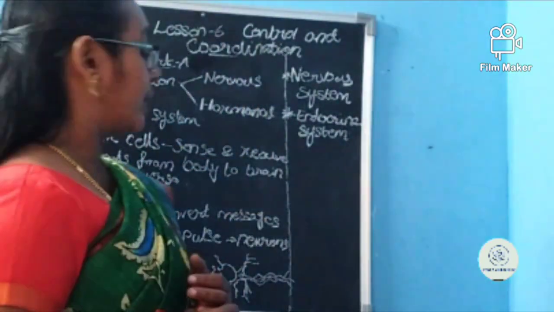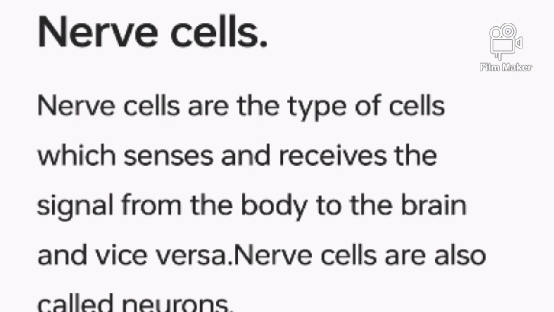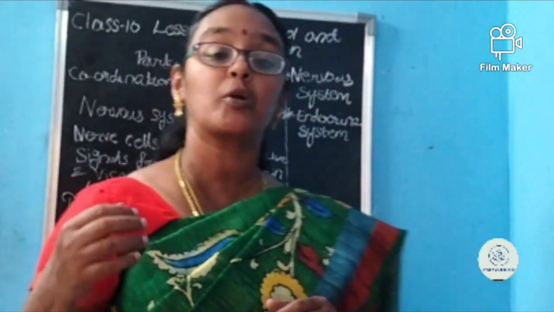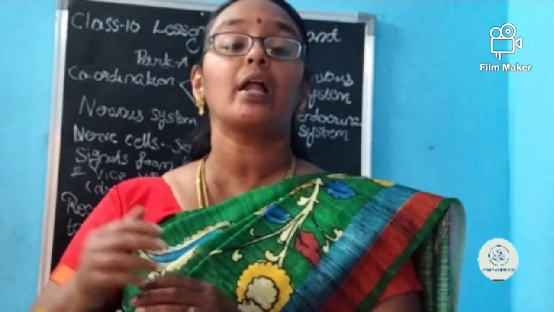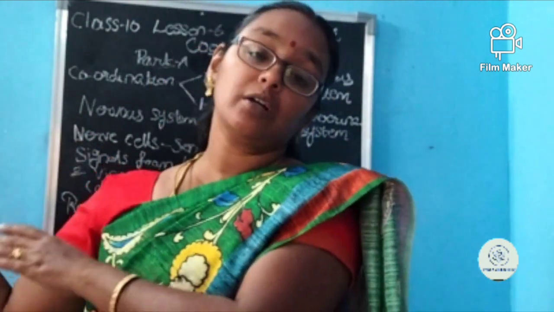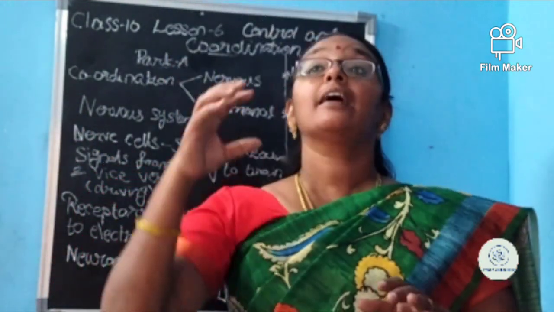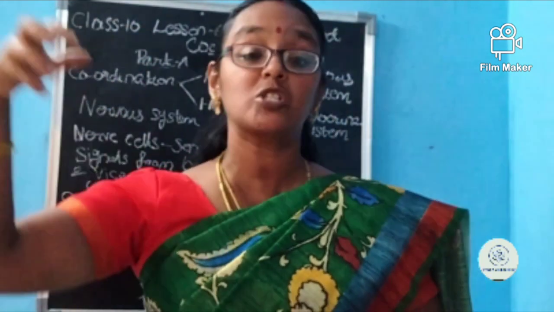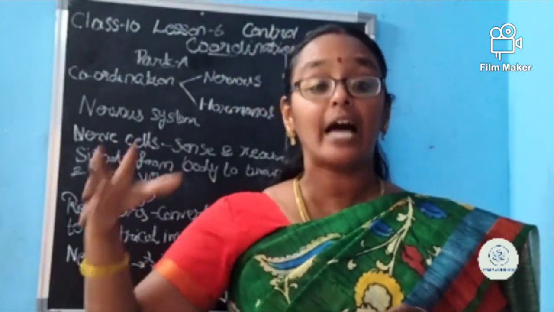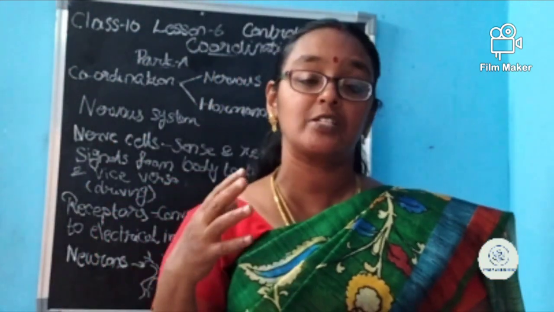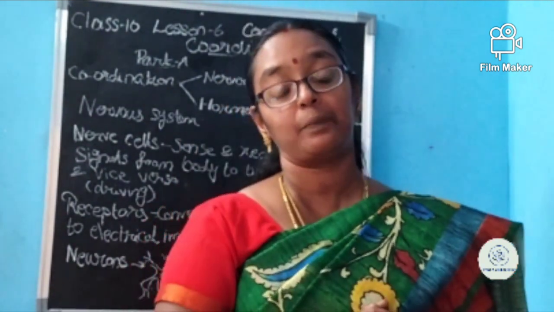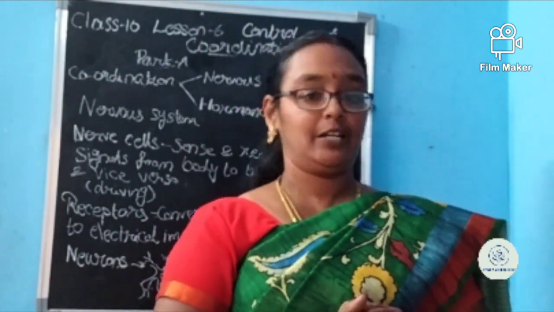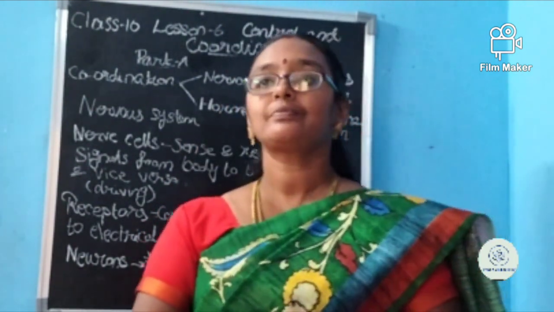Nerve cells are the one which helps to sense and receives signals or information. Okay, and they are transmitting this information to brain or either brain or to spinal cord. And the information what the brain or the spinal cord is giving, that also will be transmitted back to that particular part by the nerve cells. Did you get, ma'am? I'll explain.